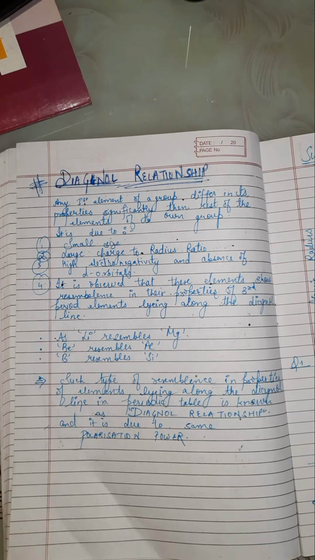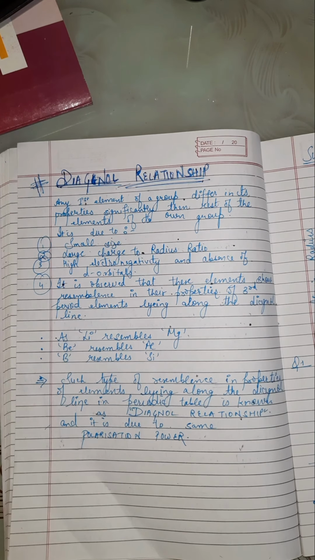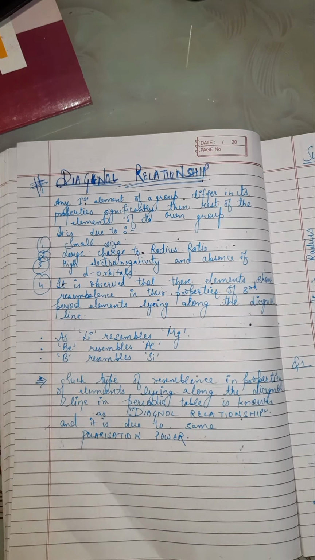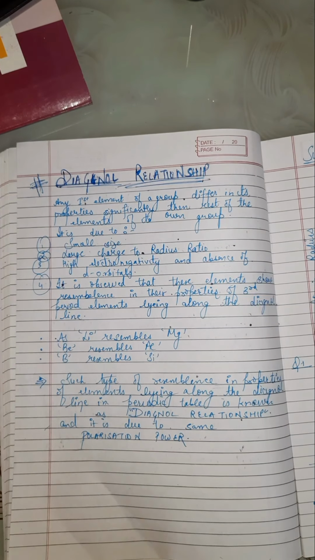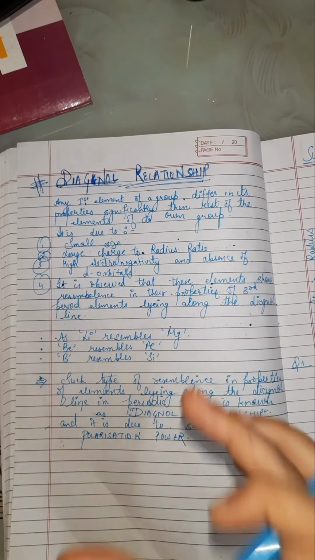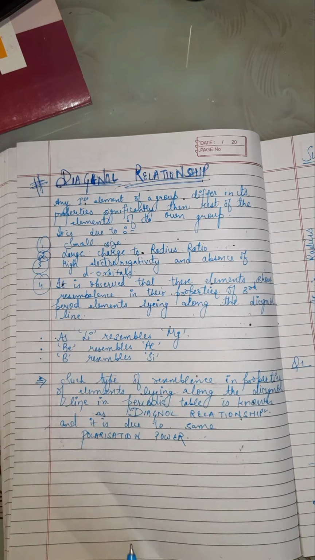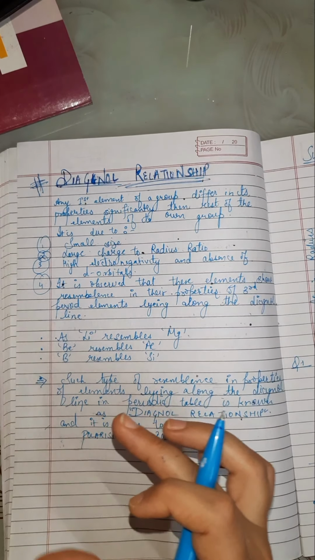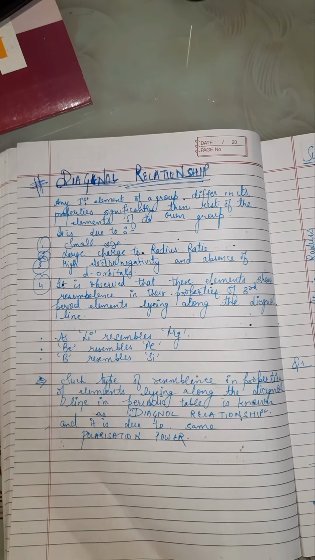Now, what do you mean by polarization power? Polarization power means the ability of a cation to attract the electron cloud towards itself. So, polarizing power is proportional to charge by size ratio.